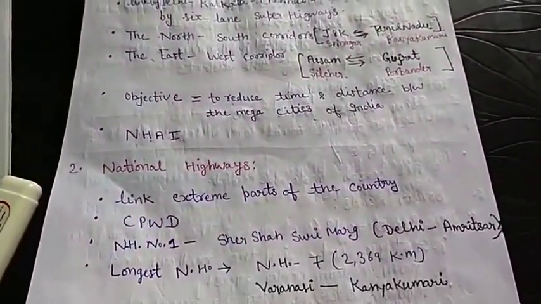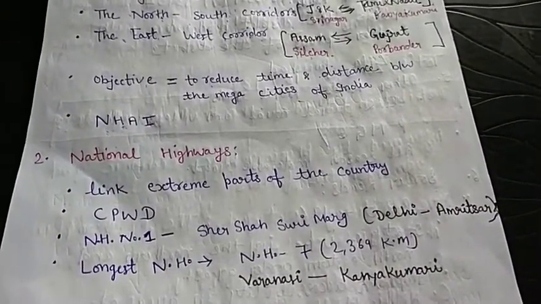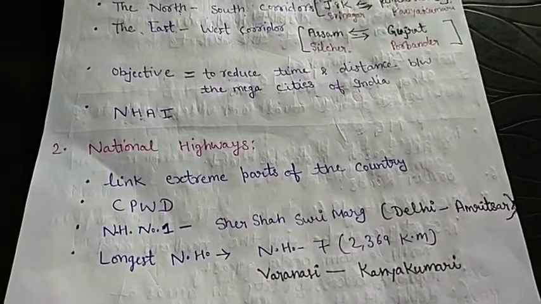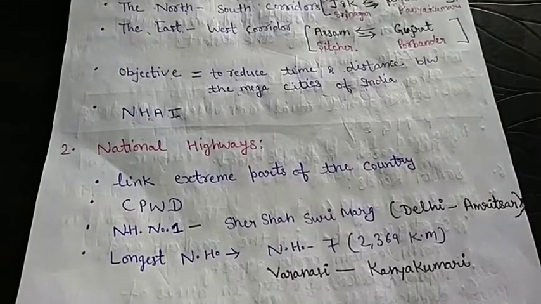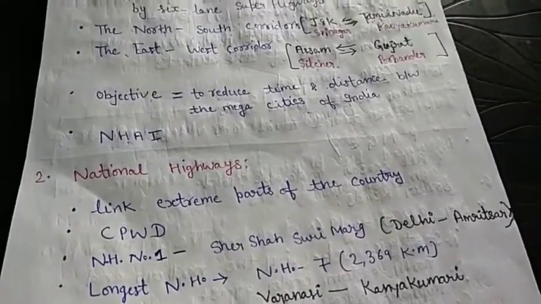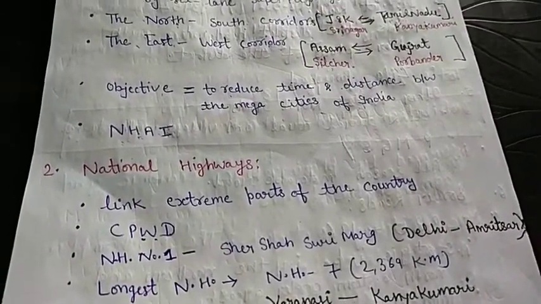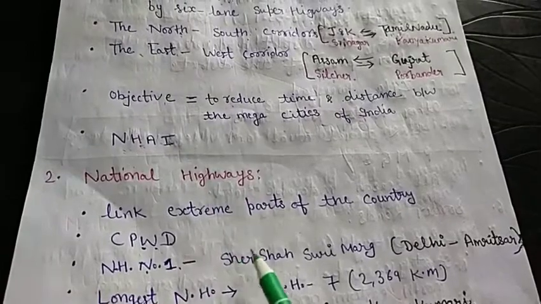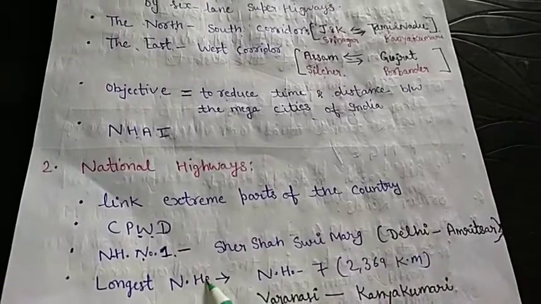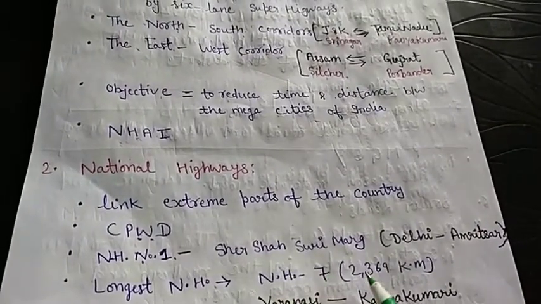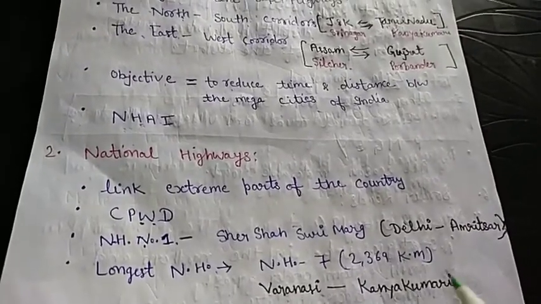Now we'll discuss the national highways. National highways link the extreme parts of the country. देश के जो distant parts पर जो areas located हैं, cities located हैं, उन्हें connect करने के लिए national highways बनाए जाते हैं. And these highways are constructed by the Central Public Work Department. National Highway number 1 is Sher Shah Suri Marg. It connects Delhi to Amritsar. The longest national highway in India is NH7. Its length is about 2,369 km and it connects Varanasi to Kanyakumari.